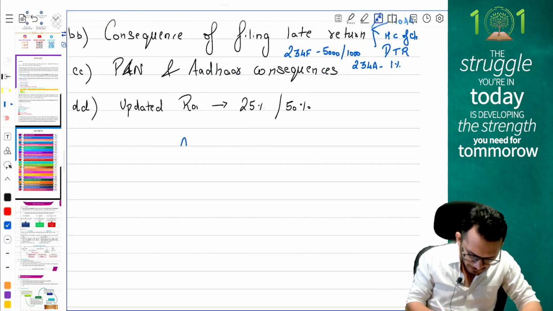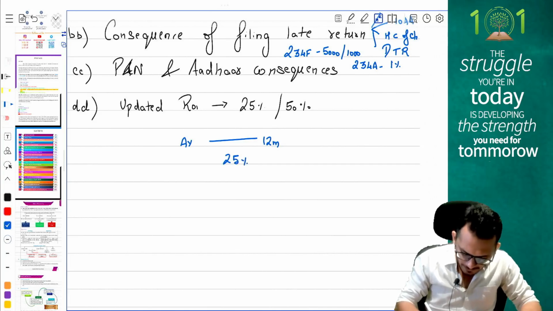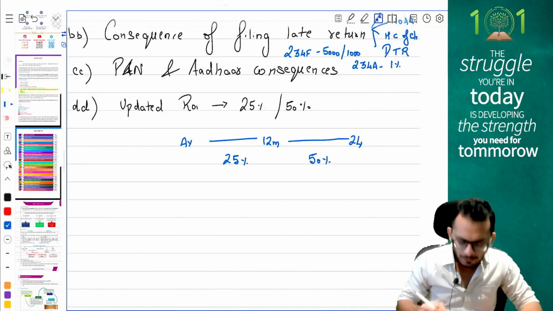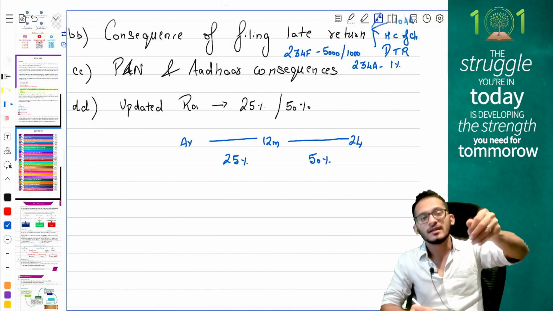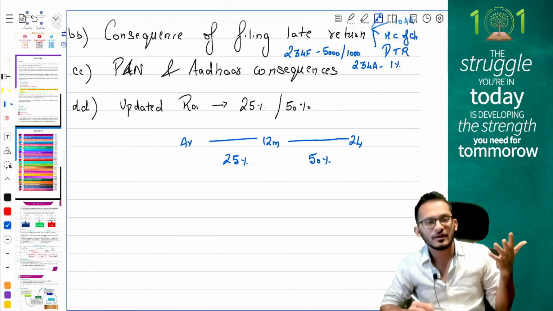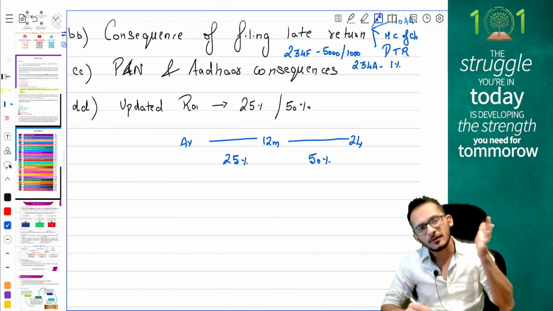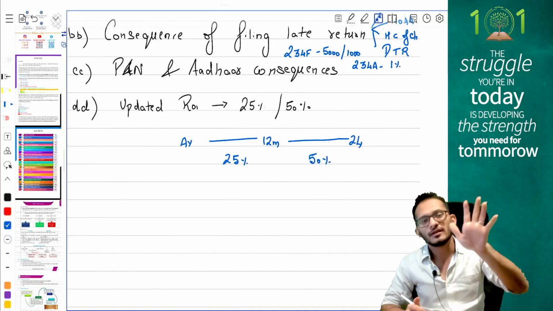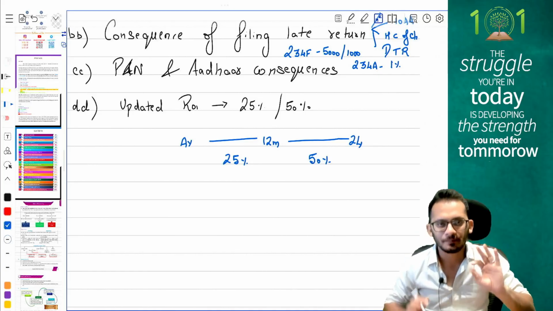So for the assessment year, up to 12 months, you'll have to pay extra 25%. And from 12 months to 24 months, you'll have to pay 50% extra. So simply take the amount which is demand payable as per the question, multiply an extra 25% in the first 12 months and an extra 50% in the next 24 months, and that is what the final payment to be made in updated return.